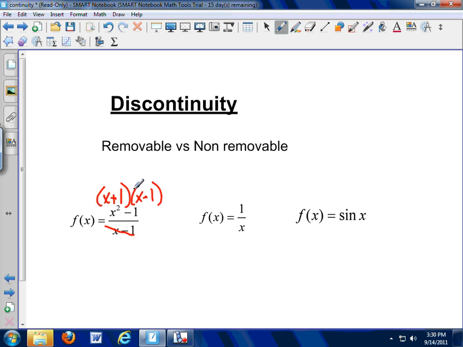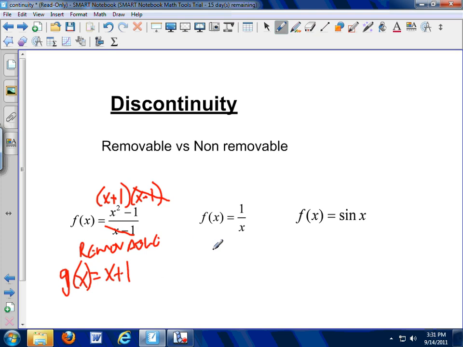I can now cancel, and I'm left with x plus 1, which is a continuous function. It's an equivalent function, a new function, g of x. But boom, we got rid of the discontinuity. We've got ourselves a removable discontinuity.